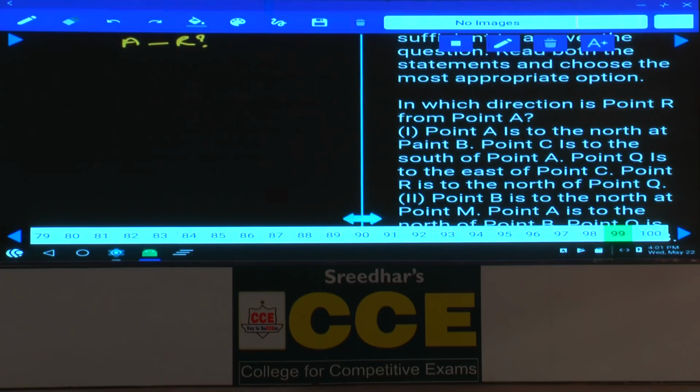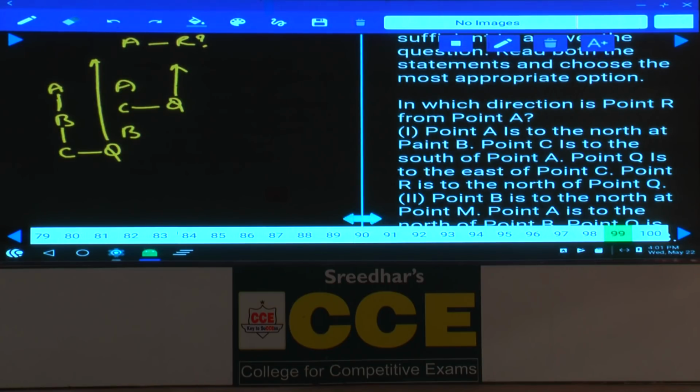A is to the north of point B. B is here. C is to the south of A. Now this C, to the south of A, can be here, or between A and B. And C is to the south of A, and Q is to the east of C. Here also Q is to the east of C, and point R is to the north of Q. This entire region is R.